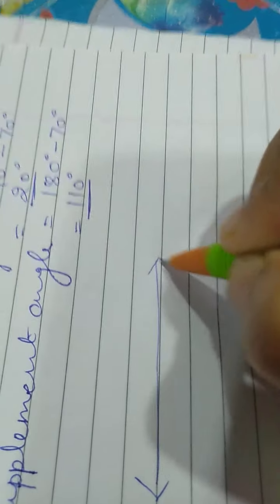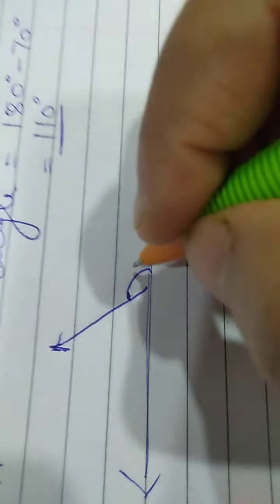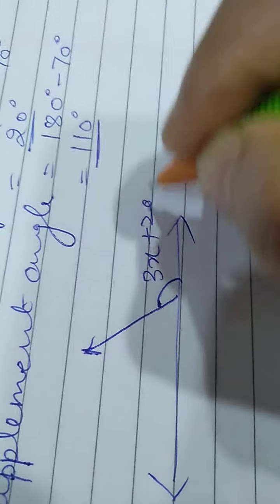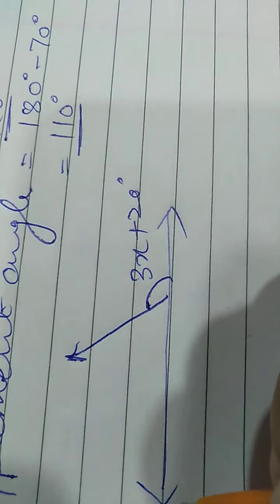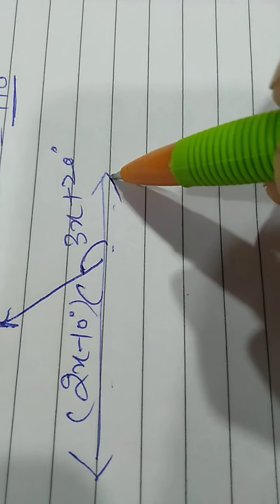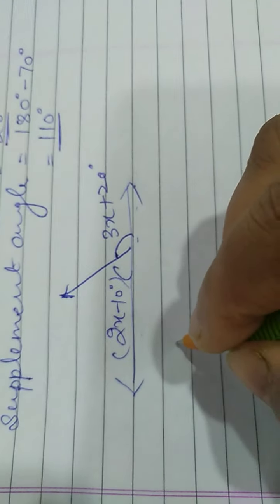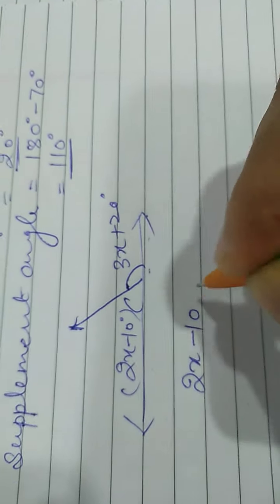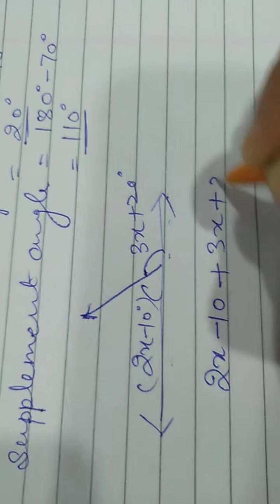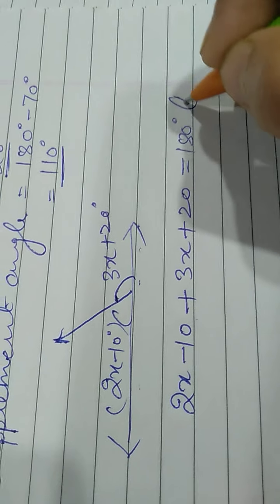Now see some more questions based on it. The value of this angle is 3x plus 20 degree and this angle is 2x minus 10 degree. We have to find out the value of x here. Now you can see these two angles are adjacent angles and the linear pair angles also. So what is the sum of these two angles? 2x minus 10 plus 3x plus 20. The sum of these two angles is 180 degree because they are linear pair angles.